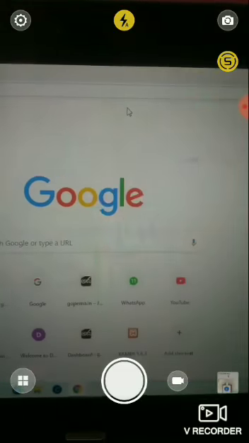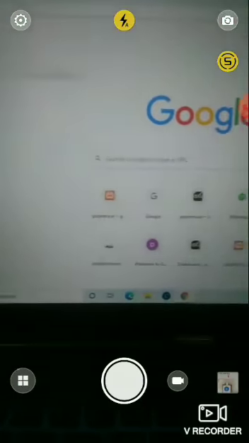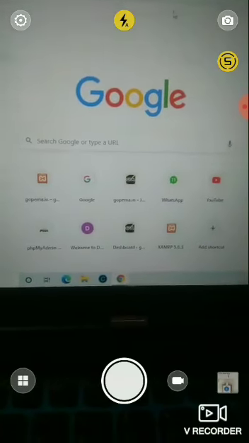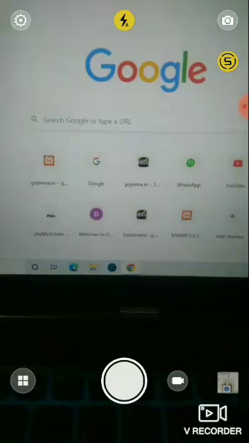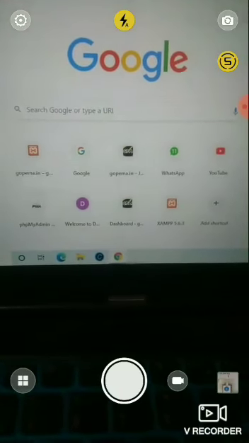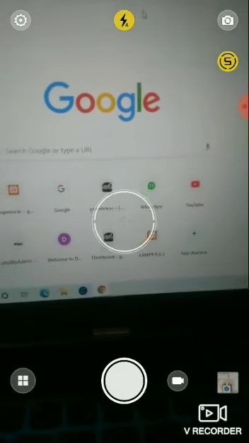Here we open Google's Chrome web browser, and you can see the history of related websites which I used, shown in the downside of this Google search bar.